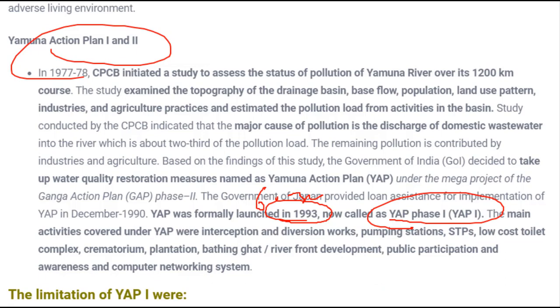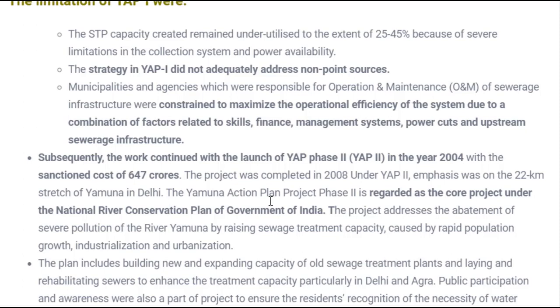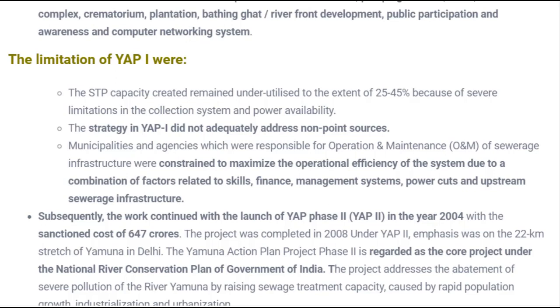So let's see what the problems of Yamuna Action Plan Phase 1 were, and because of those limitations, Yamuna Action Plan Phase 2 was launched. So there was the STP capacity. What is this STP? STP means sewage treatment plant. The sewage treatment plant which was created remained unutilized. That means the sewage treatment plant was created for industrial and domestic waste, but it could not be utilized properly. Only 25 to 45% was used, and the remaining part was not used. So this was one of the biggest limitations of Yamuna Action Plan Phase 1.